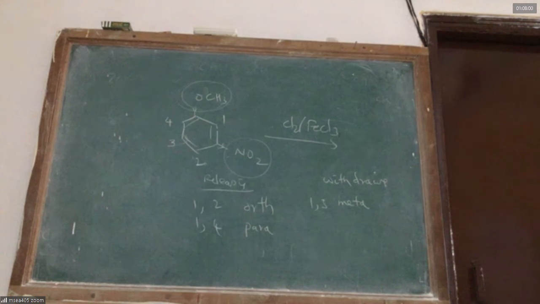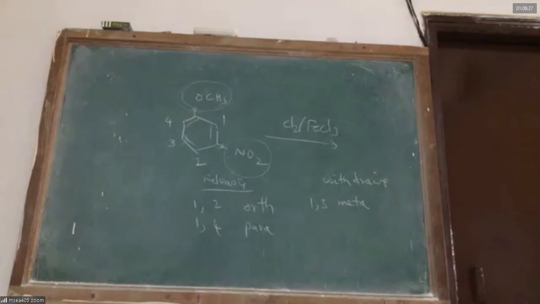Notice that the chlorination of 3-nitromethoxybenzene happens in position 2. The reason: if there is a withdrawing group, the releasing group's decision is final. The releasing group is happily directing to come at 1, 2 or 4. The 2 position is preferred because it does not have any steric hindrance. Are we very clear on this, sir?